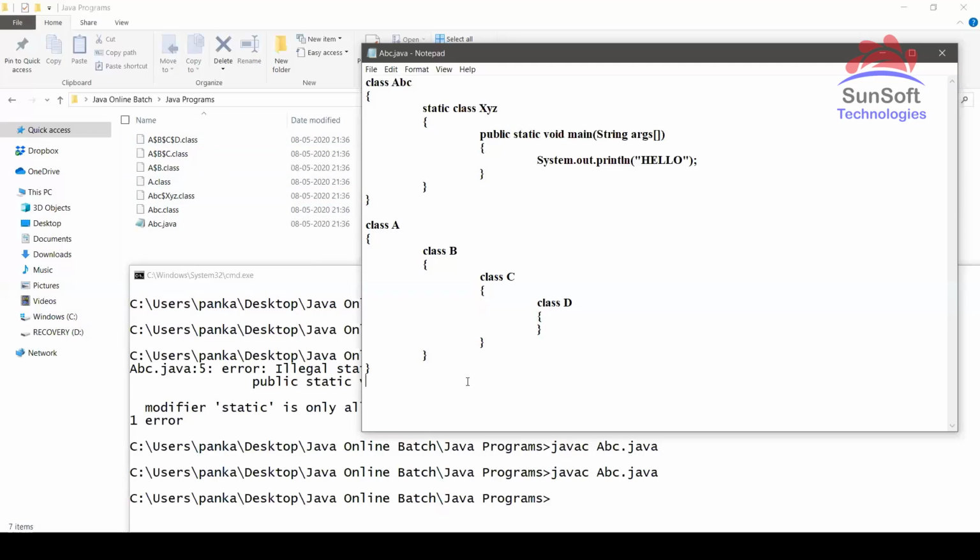Yes, now whichever dot class file contains the main method, we can run that. Like the example here, now in this program, can you tell me which class contains the main method? Out of this? Inner class. Yeah, only XYZ, not ABC.